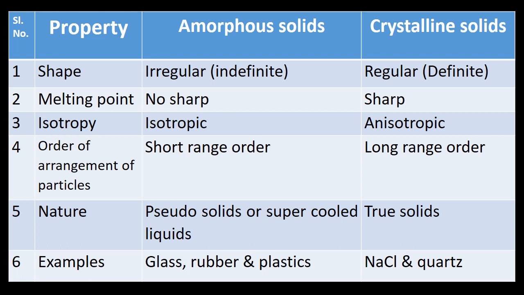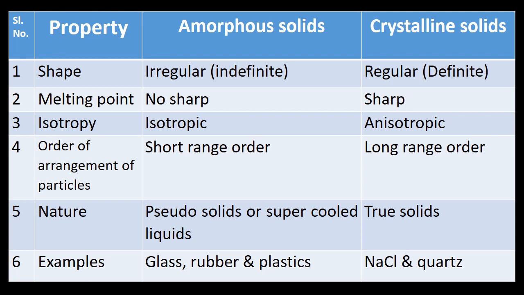With respect to isotropy, amorphous solids are isotropic in nature. In case of crystalline solids, they are anisotropic in nature. With respect to order of arrangement of particles, amorphous solids have short range order. That means particles are arranged over a short distance, whereas in case of crystalline solids there will be presence of long range order.